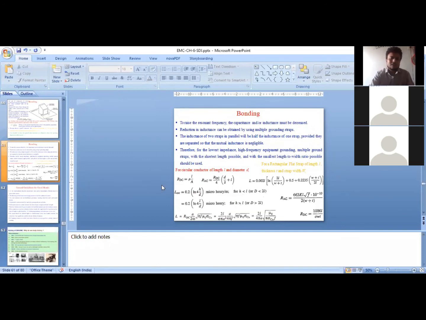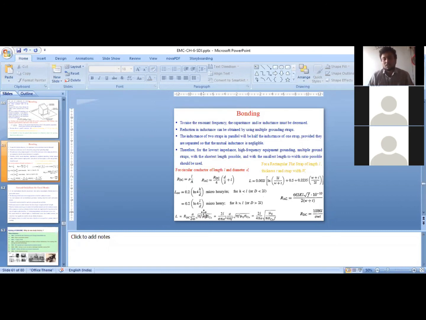For DC resistance, at low frequency or DC, current flows throughout the conductor cross section. So if the radius of the conductor is small a, then what is the DC resistance offered by a conductor of length L and resistivity rho? It is rho L divided by A. A will be pi a squared, where small a is nothing but the radius of the conducting wire. But when I'm exciting the same conductor by an AC signal, what happens?